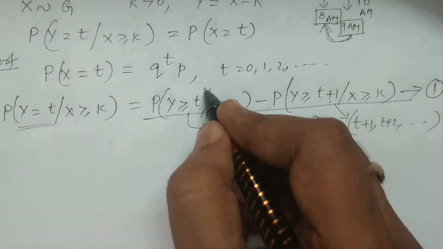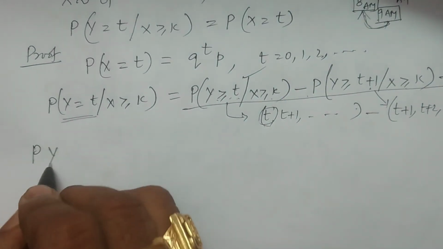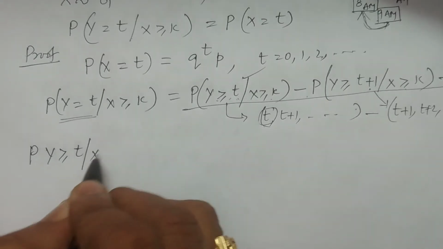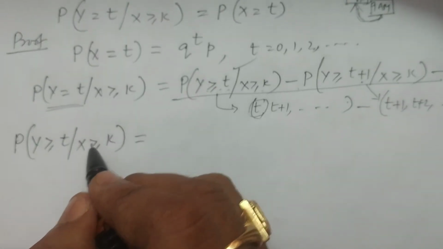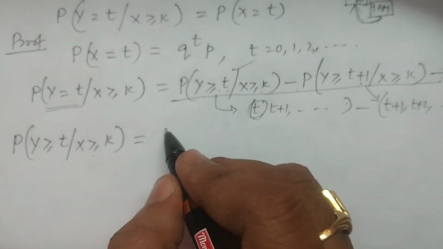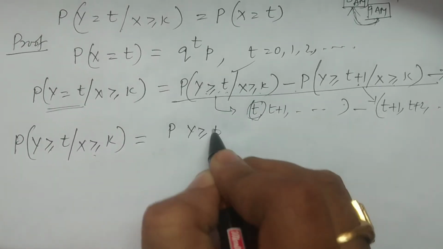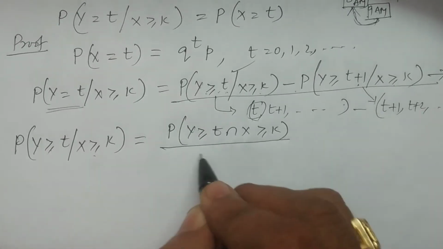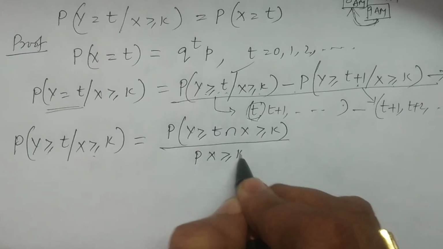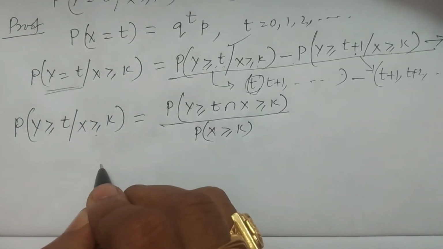Now I calculate one particular value. First consider this one, the probability of y greater than or equal to t given x greater than or equal to k. It is equivalent to the probability of A given B. If you write it, then probability of A intersection B divided by probability of B. That is the probability of y greater than or equal to t intersection x greater than or equal to k, divided by the probability of x greater than or equal to k.